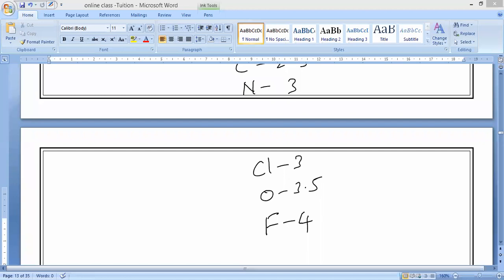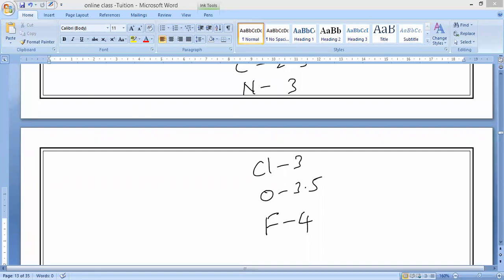If you observe here, there are elements having lower electronegativity and elements having higher electronegativity. The element which has less electronegativity is known as a less electronegative element, and the element which has more electronegativity is called a more electronegative element.